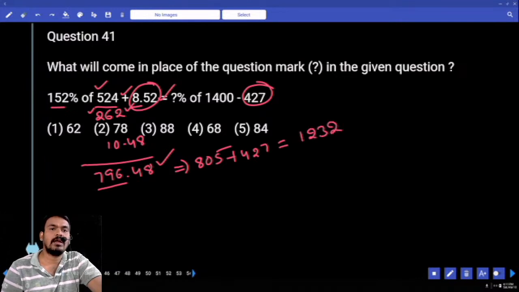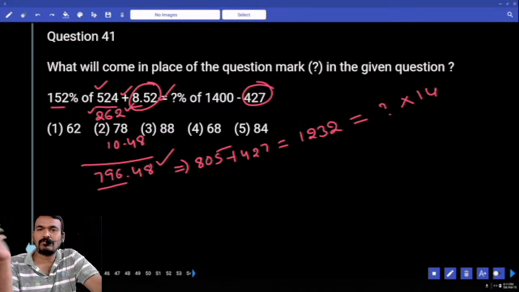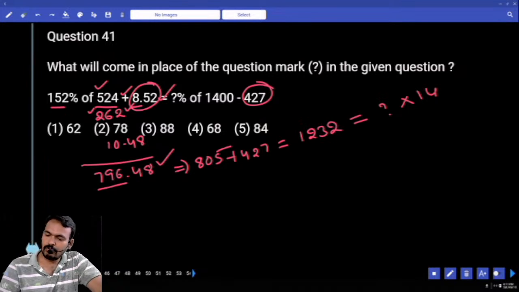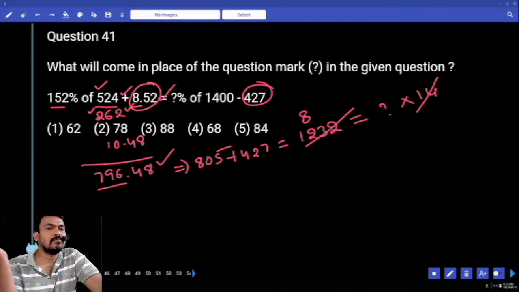1232. That is equal to something into 14, because on the right hand side the percentage's 2 zeros are cancelled. Then 14 how many times 1232? 14 8s are how much? 112. What is the remaining? Again 112, so how many times?